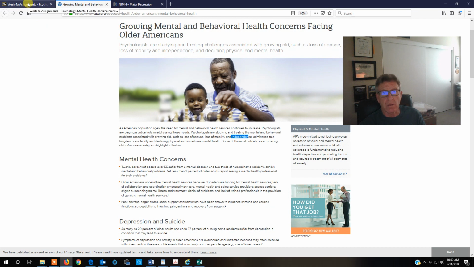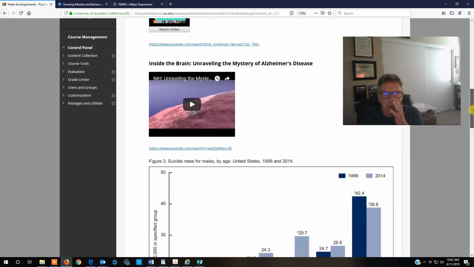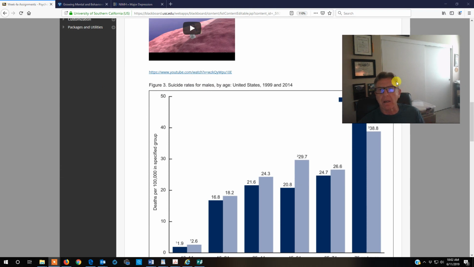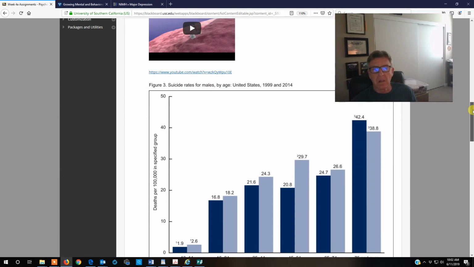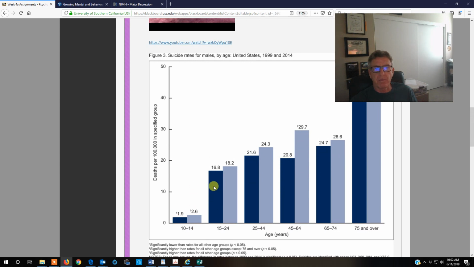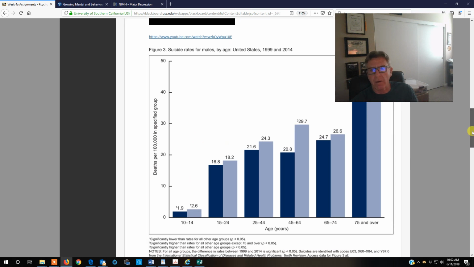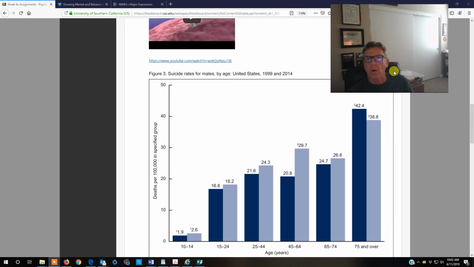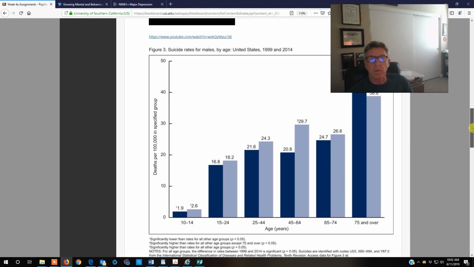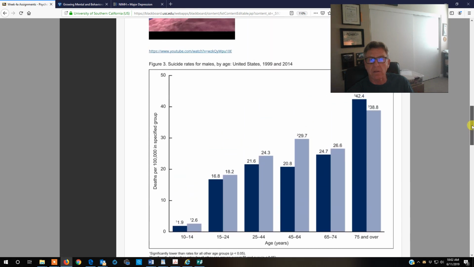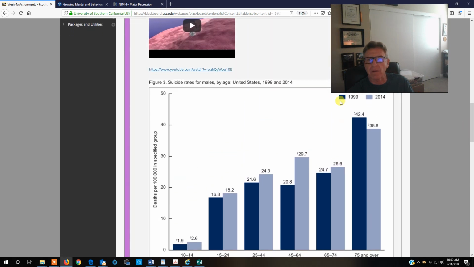Alrighty. And the reason that I'm honing in on this is this. We can go back over here to the website. We come down here and we look at mental health and clinical depression, and we see even though this age group has a very high depression rate, this is per 100,000, so it's not percentages like we were looking at on the other graph. We see that older people are much more likely to commit suicide, and that's what's illustrated in this graph right here. So it's a very real deal. And these are looking at graphs at 2 different time points, and you see it's very, very consistent.